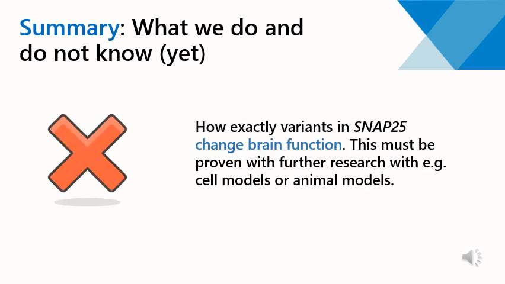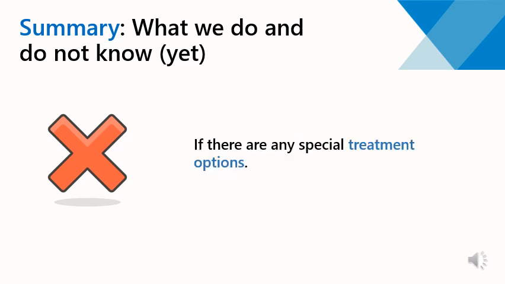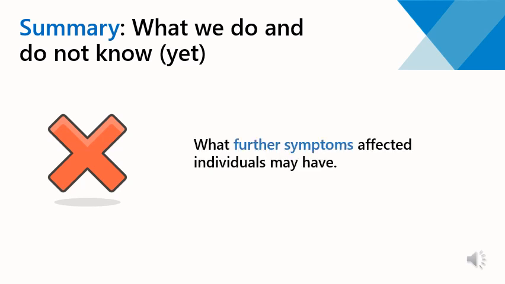We don't know yet how exactly variants in SNAP25 change brain function and cause different symptoms. This must be proven with further research, for example with cell models or animal models. We unfortunately don't know if there are any special treatment options. We also don't know what further symptoms affected individuals may have, because this cohort only comprised 20 individuals.